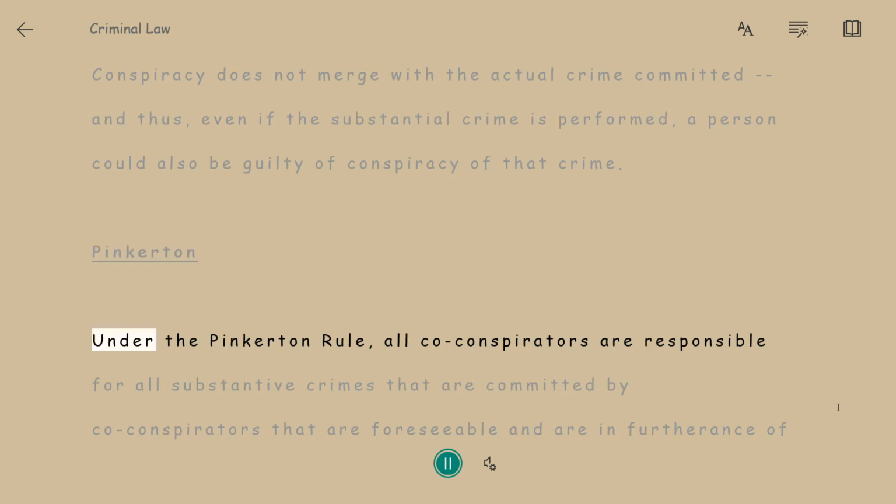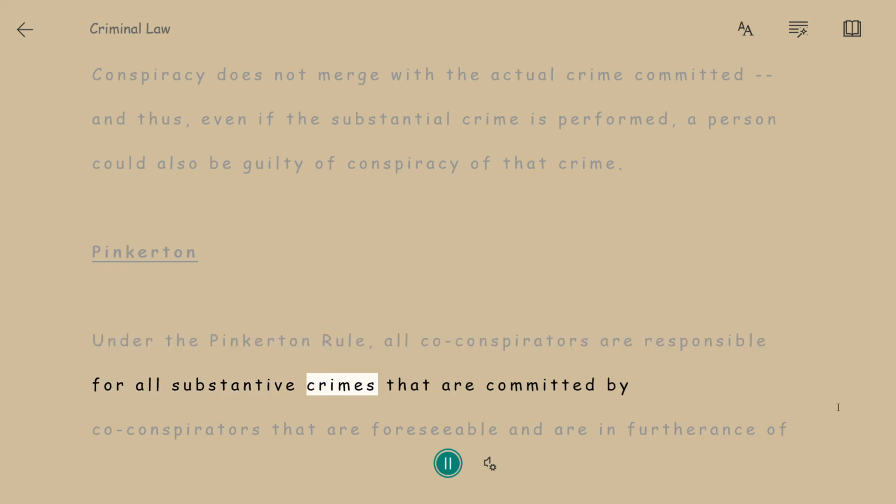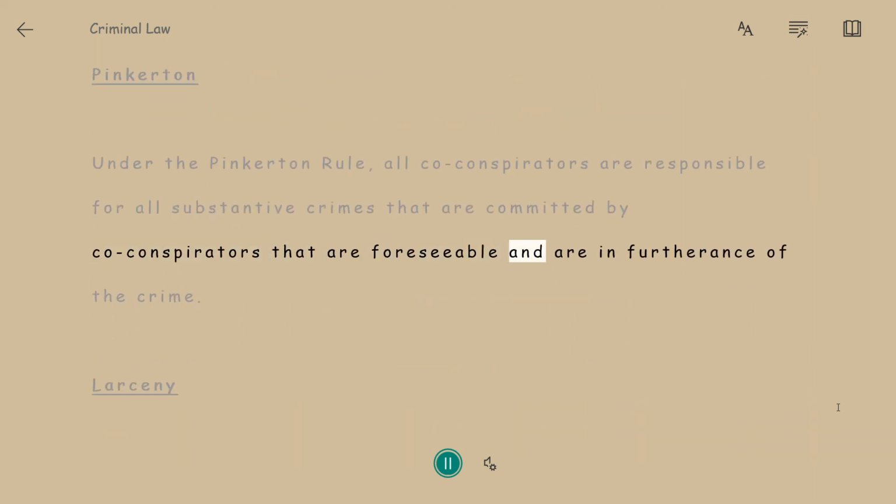Pinkerton. Under the Pinkerton rule, all co-conspirators are responsible for all substantive crimes that are committed by co-conspirators that are foreseeable and are in furtherance of the crime.